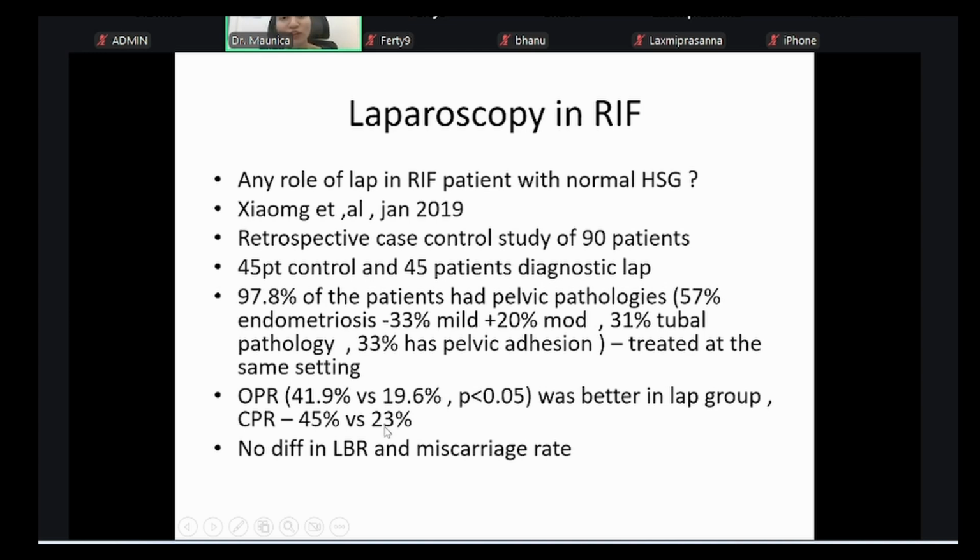In all the studies, whatever you see, at the end of the day, what we want is the live birth rate. It is not just about positive or negative or miscarriage rate or ongoing pregnancy rate. What we concentrate on is the live birth rate. So if we find large studies which are showing a beneficial effect on live birth rate, only then probably we will start going even for a diagnostic laparoscopy in cases of RIF. At present, it is not recommended.